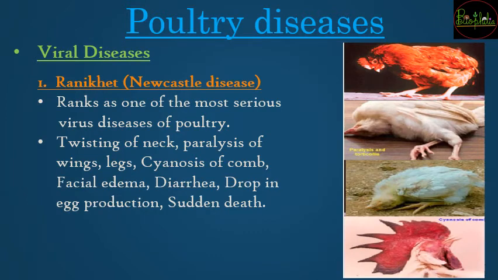Then the viral diseases, one of which is called Ranikhet or also Newcastle disease. Ranikhet and Newcastle disease are one and the same. When it was first found in the Newcastle area, it was called Newcastle disease. When it was found in India, what do we call it in India? In India it is called Ranikhet disease. So both diseases are one and the same. In India, it was first found at the Ranikhet village, so it is called Ranikhet disease. And once it was found in a foreign country, that is the Newcastle area, there it was called Newcastle disease.